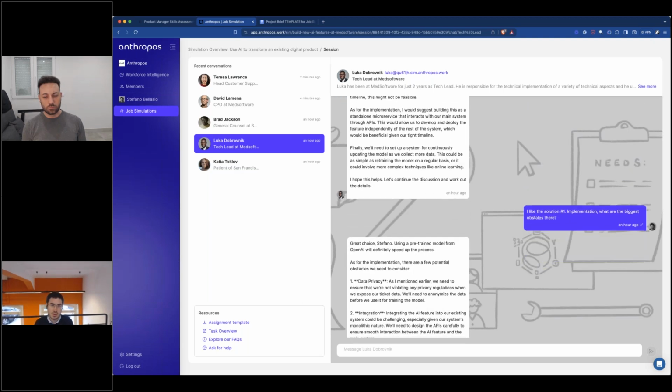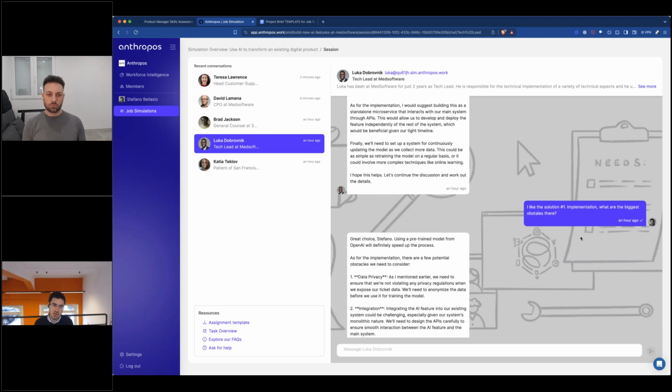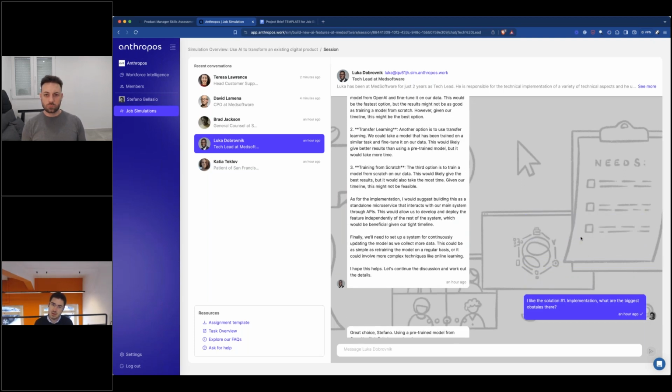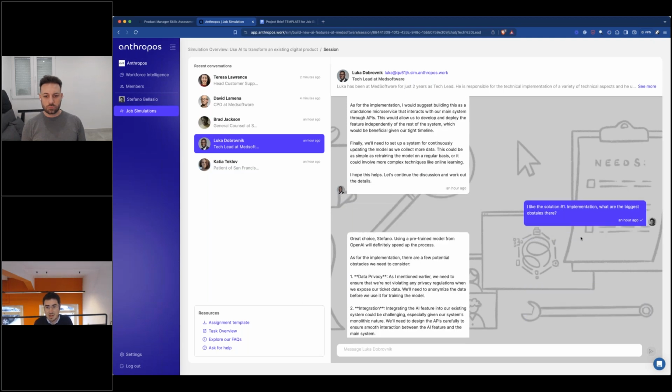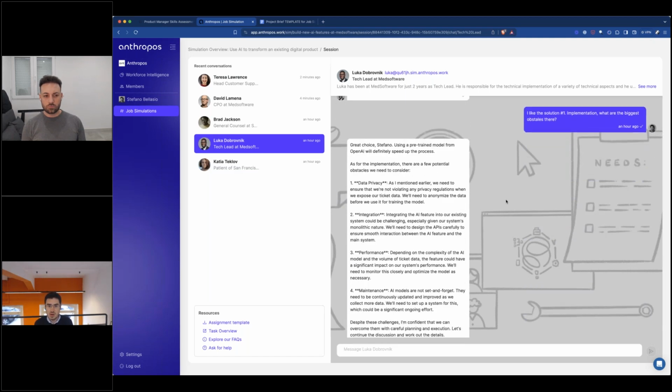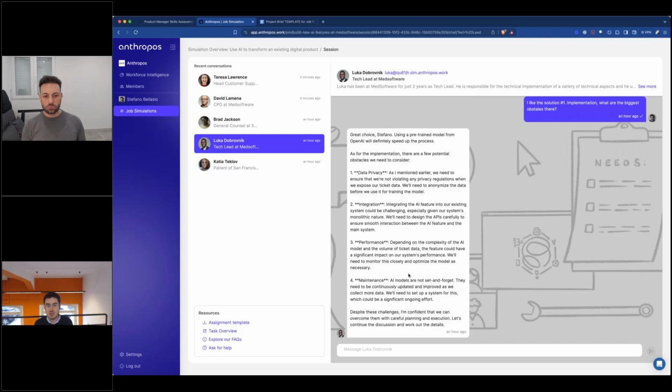And I can also work with Luca, like in this case. So for example, he's telling me, I think we're going to use a pre-trained model, which makes a lot of sense. But I'm also asking, what are the obstacles there? And so he's coming back to me saying, well, these are the things that I think we probably need to consider. And I could continue the conversation saying, what about privacy?